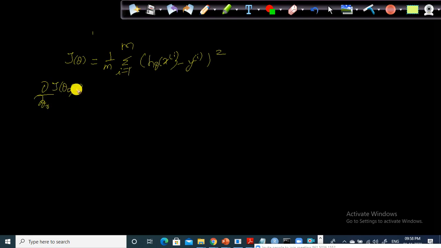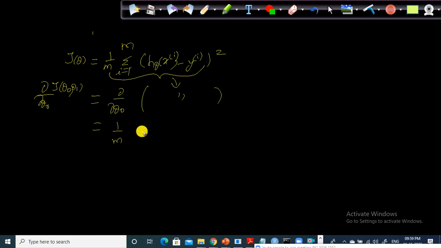This is my intercept, this is my slope, okay? I'm going to take the partial derivative on both sides, dou by dou theta naught of the entire thing here. I don't want to write it once again. Next step, I'm going to take the 1 by m, sum of i equal to 1 to m, outside. The entire equation is inside of this parenthesis, and I take the 1 by m outside.